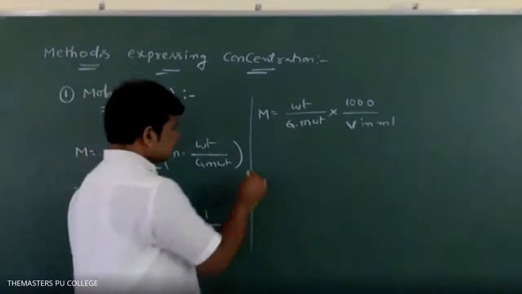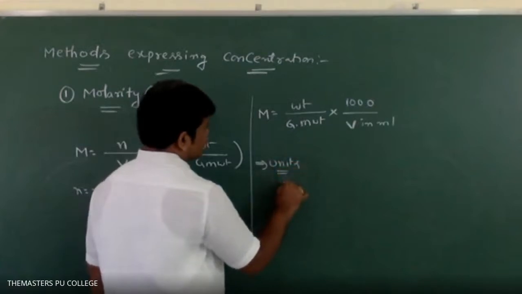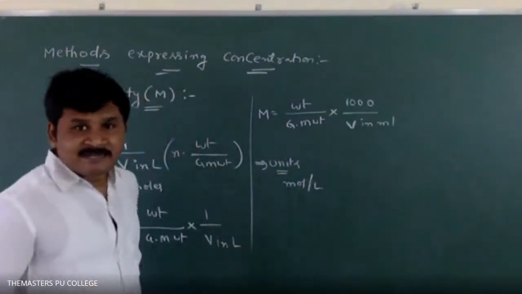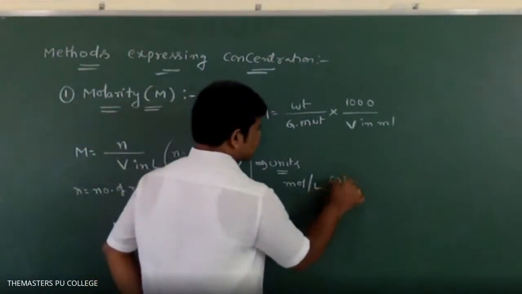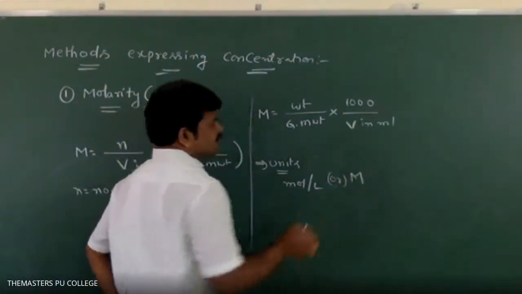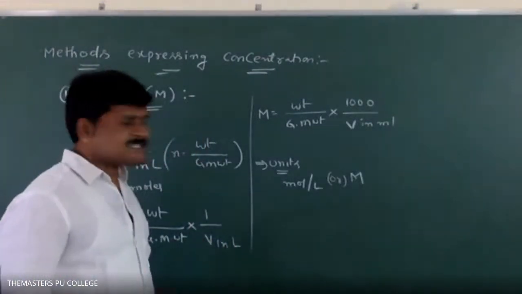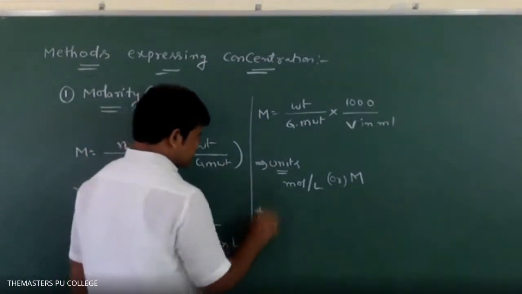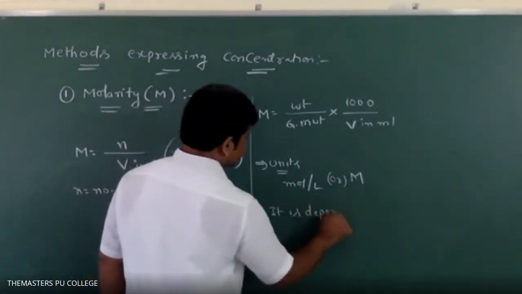Next, units for molarity are mole per liter or mole per decimeter cube, or simply we can represent it by writing capital M. Capital M indicates molar. Another important point is it depends on temperature.